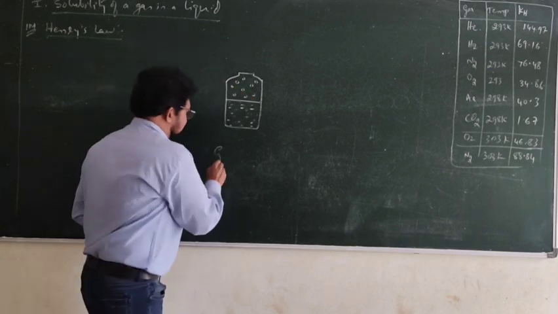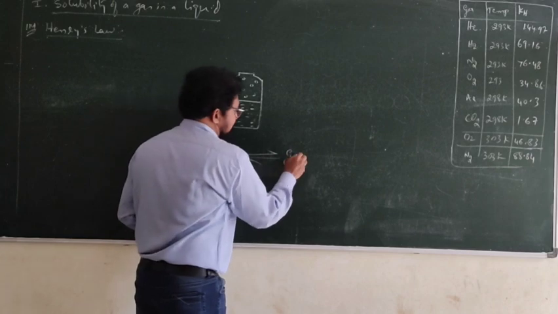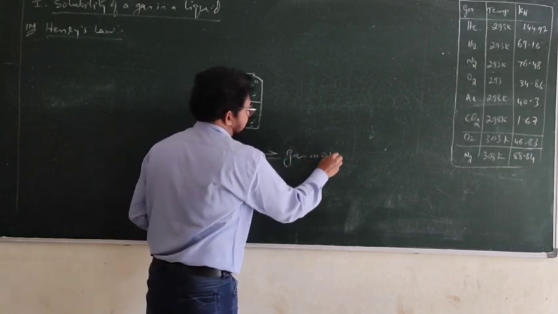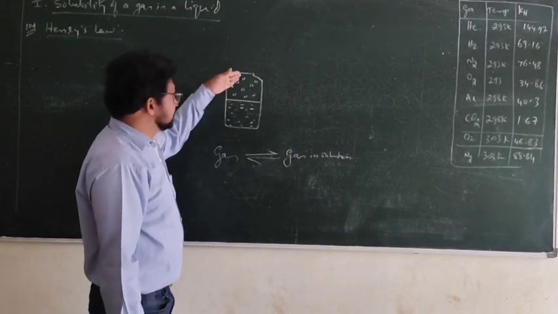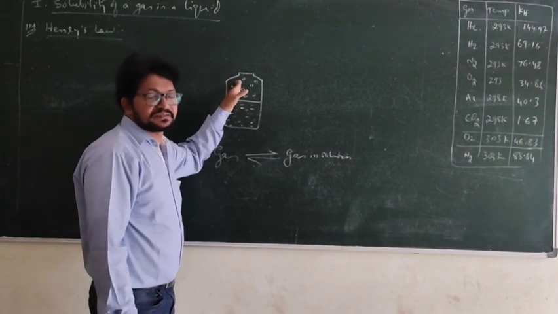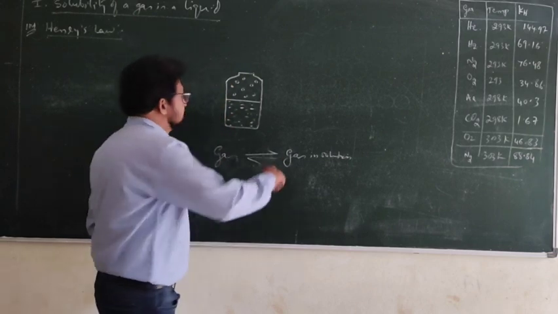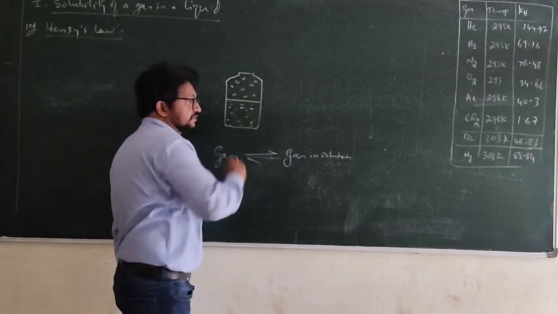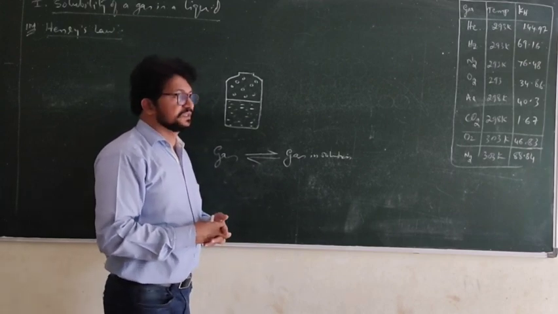Gas in the gas phase having equilibrium with the gas in solution at a particular temperature. If you increase the pressure of the gas, again the equilibrium gets disturbed, more gas starts dissolving and a new equilibrium will be established.